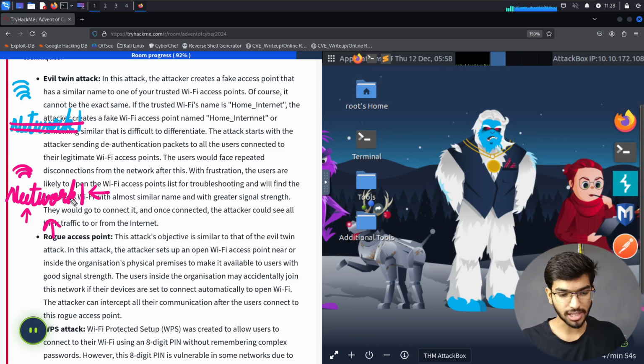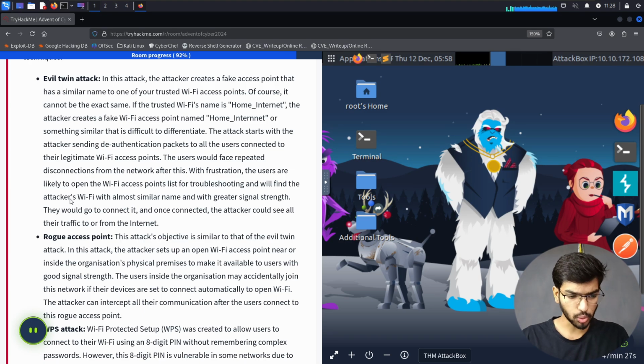For performing such network attacks, when we go for red team activities, we usually use something called the Wi-Fi Pineapple. It's a device which has all these features built into it. It's from an organization called Hak5, which produces such hacking tools and methods for penetration testers and red teamers for performing their activities. So we use those tools.